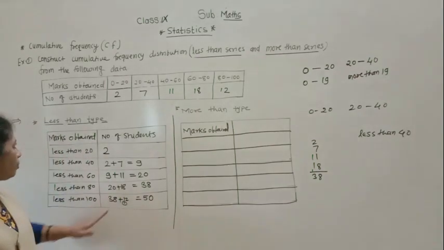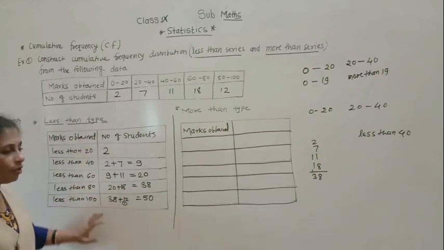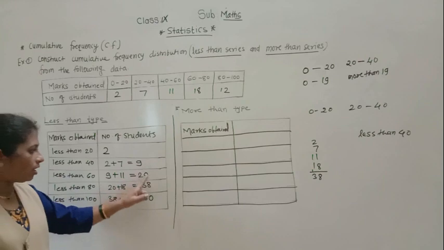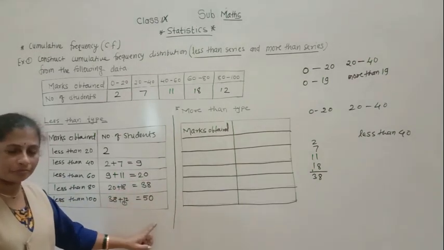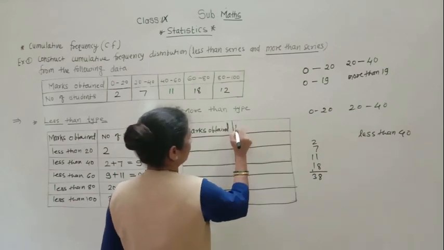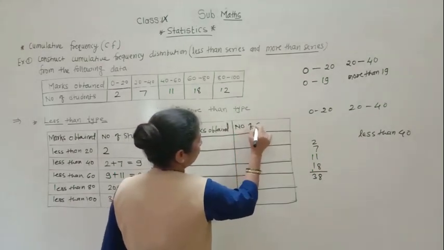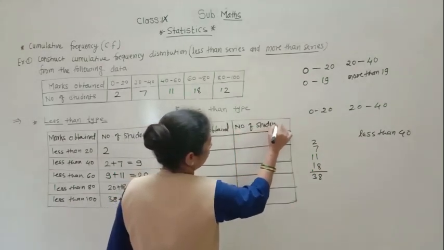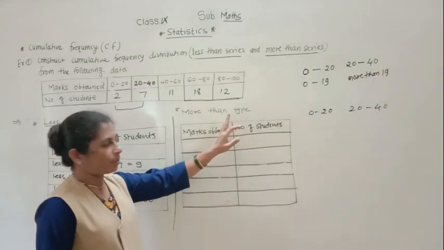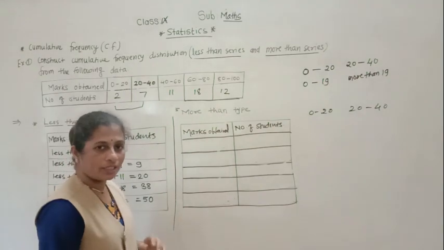So in this way we have to prepare the less than cumulative frequency distribution table. Okay? So this is called the cumulative frequency. Understood? Now here, marks obtained, we will make the number of students. More than type cumulative frequency distribution table.